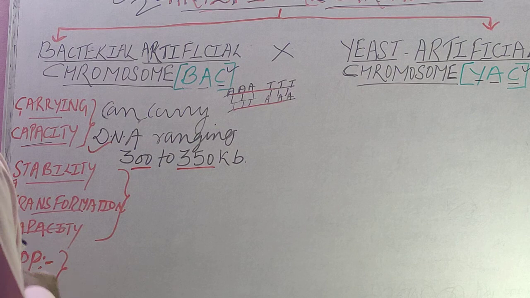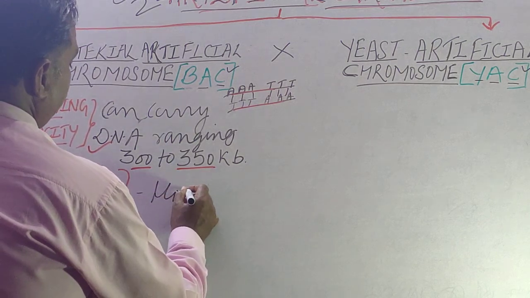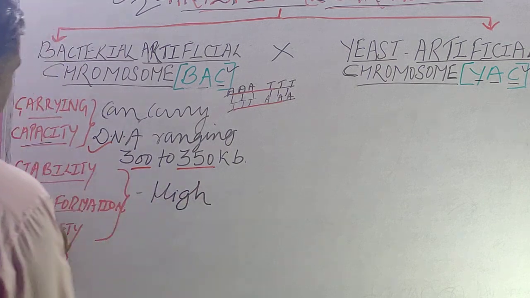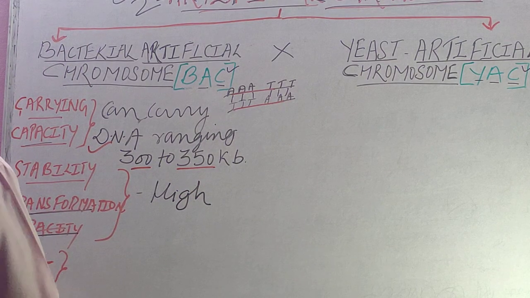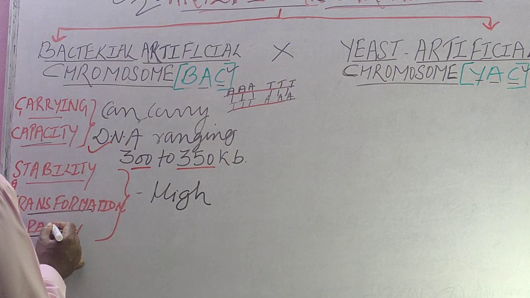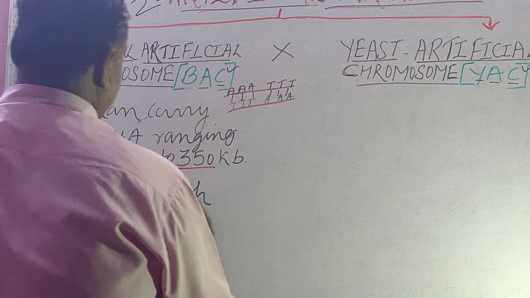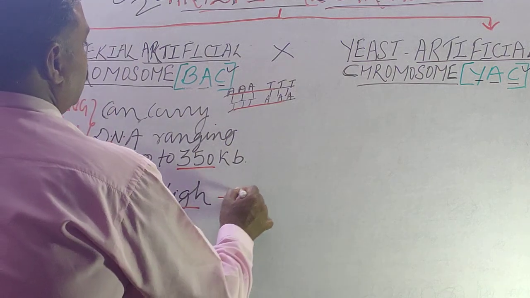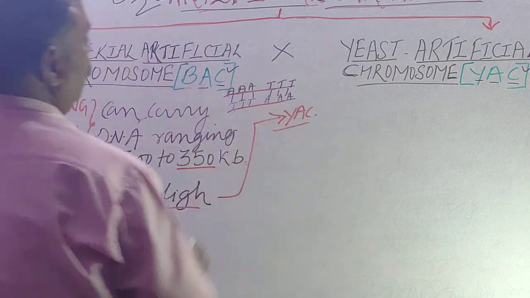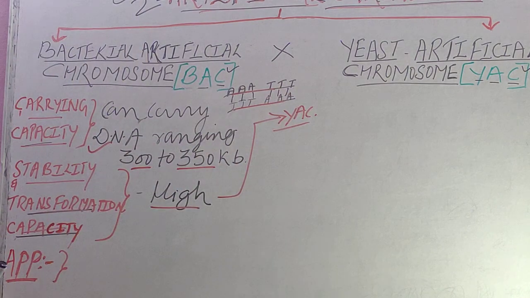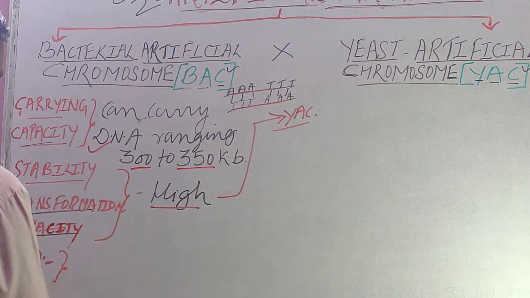Then the second one, student, its stability is very high. Stability and transformation capacity is very high in comparison with YAC. And the third factor, children, application. What is the use?